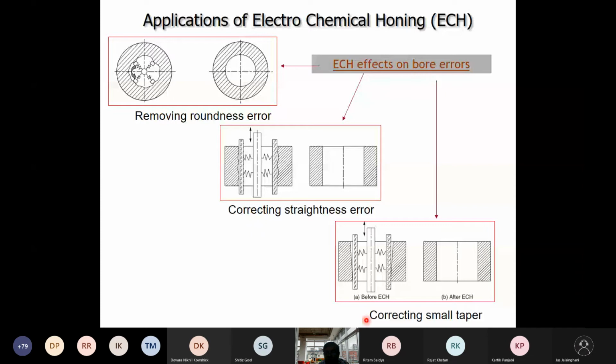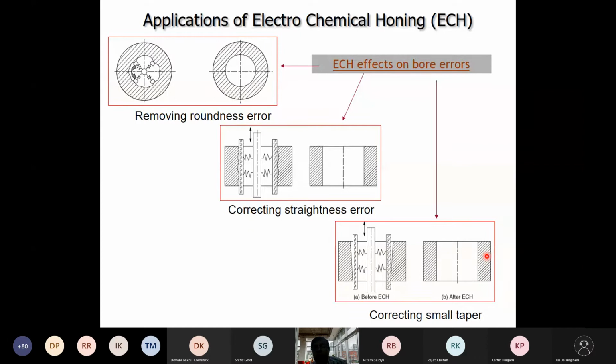Here also, suppose your inner bore has some taper, meaning the exit diameter and entry diameter are different. In this case, if we press it like this, initially the gap here will be more and here the gap will be less. So more honing action will be there at the bottom portions. Gradually they will be evened out, the gap will be uniform, and after the electrochemical honing process the taper can be completely eliminated.